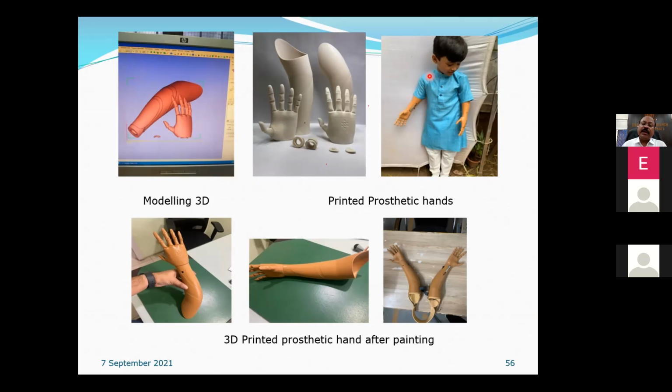Why I'm explaining all these things is, building a prototype is not enough. Accuracy is also very, very important. Because it is assembled with so many other parts, we need to develop prototypes that are compatible and accurate to meet other assembly requirements.